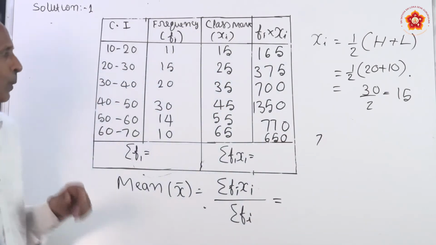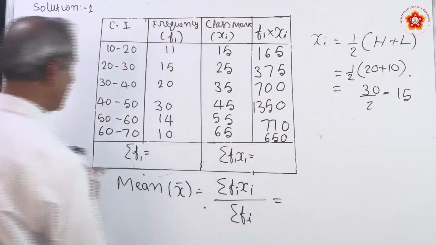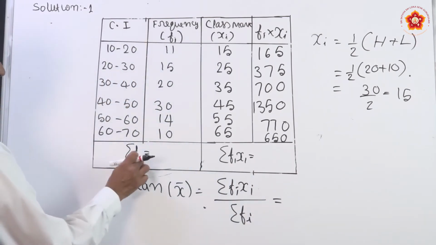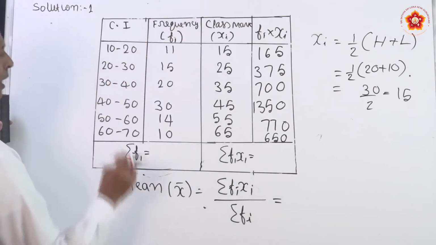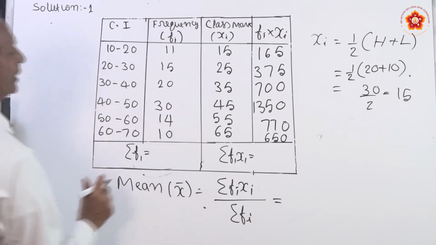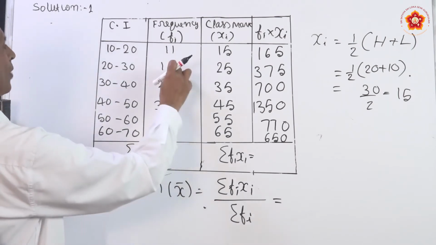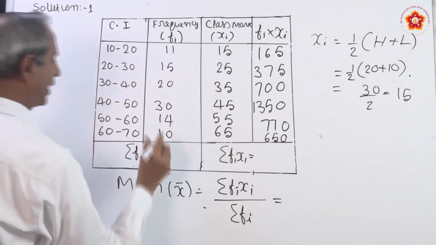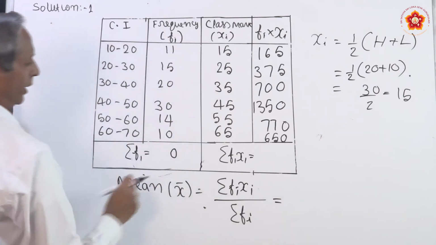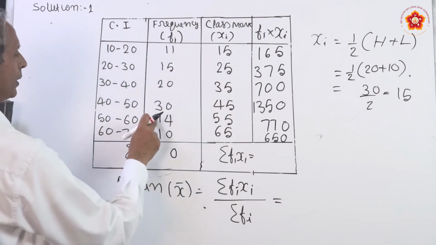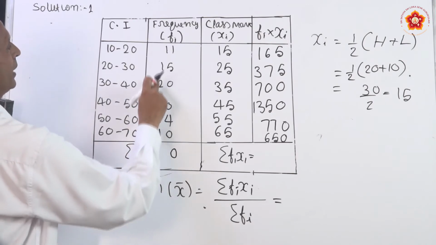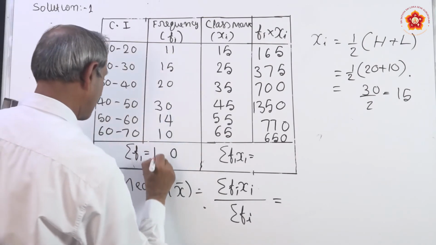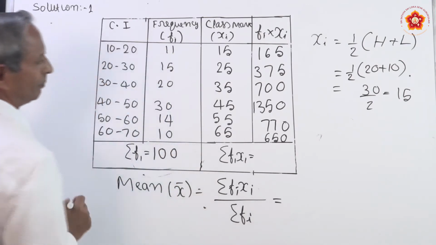Afterwards, you have to add. Here sigma means you have to add all the Fi, that is the summation of the frequencies. Let us add now. 4 plus 5, 9 plus 1, 10, 1 carry, 1 plus 1, 2, 3, 6, 8, 9, 10. Now, the sum of the frequencies is 100 here.